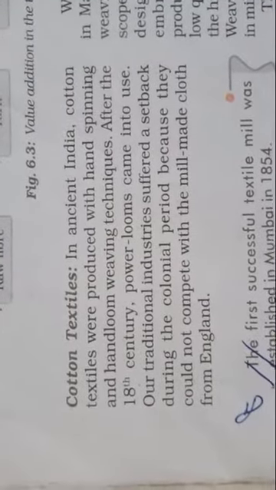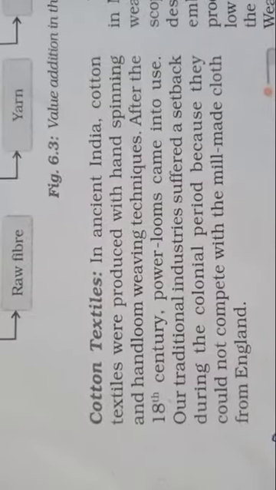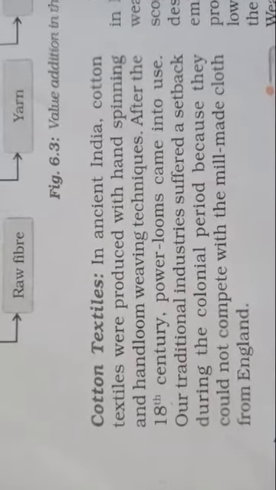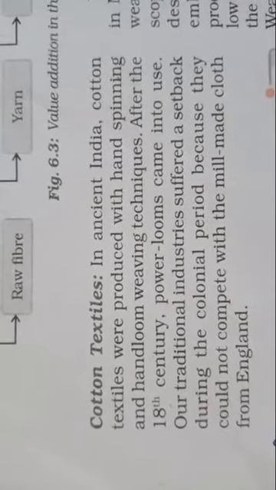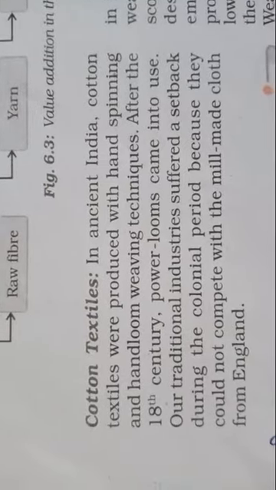Now, cotton textile. In ancient India, cotton textiles were produced with hand spinning and handloom weaving techniques. After the 18th century, power looms came into use. Our traditional industry suffered a setback during the colonial period because it could not compete with the mill-made cloth from England. The first successful textile mill was established in Mumbai in 1854.